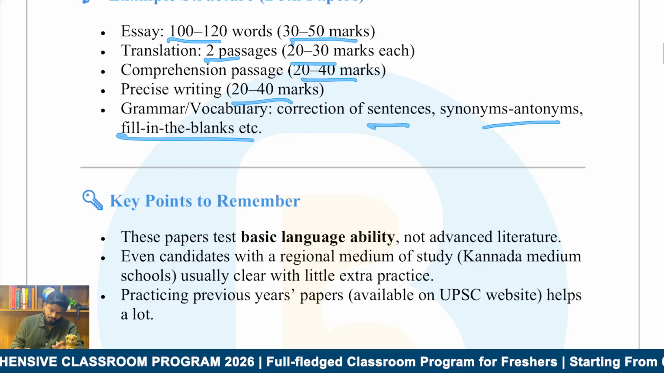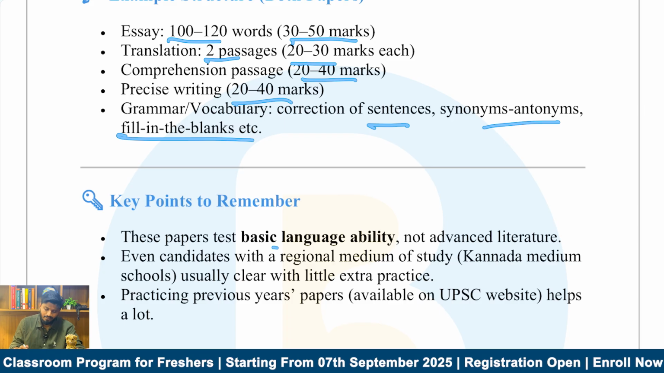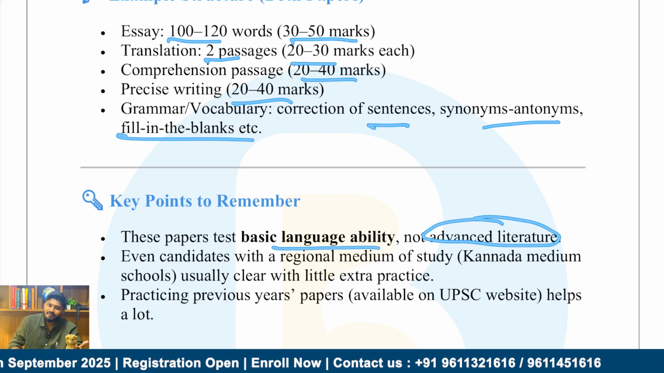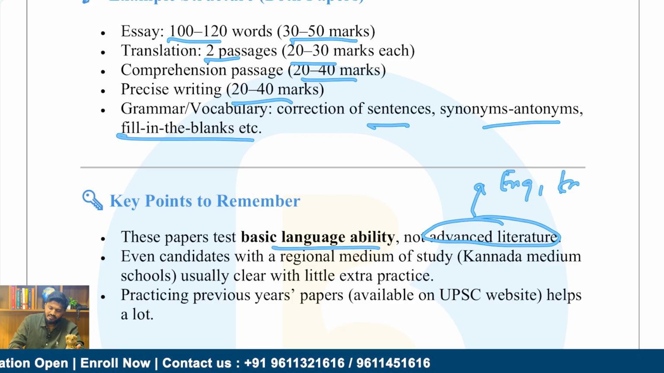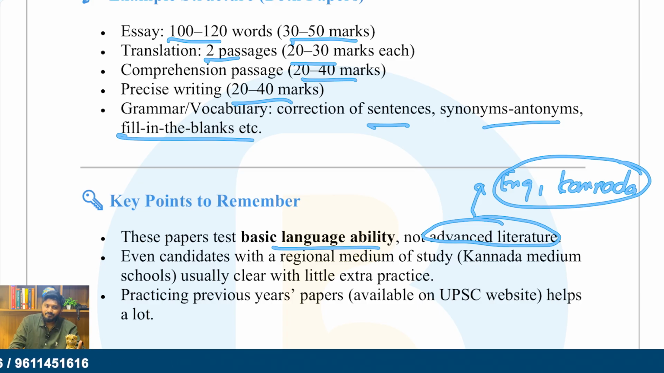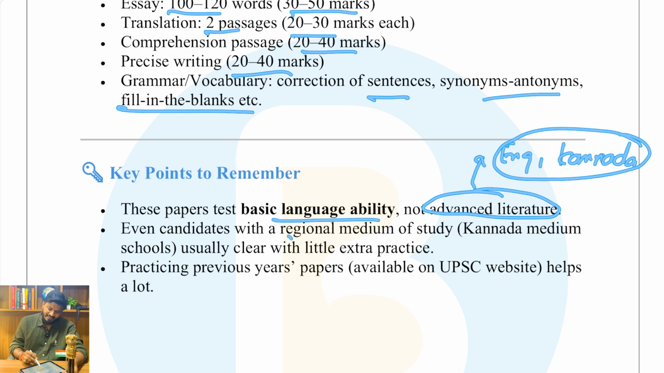Next, the key point to remember is that they want to test your basic language ability, and they do not want to test your advanced literature. For that they have another optional: English literature for English, and Kannada literature as an optional paper for Kannada. If they want to test your proficiency in literature, you would have to go for the optionals. Here they just want to understand your basic language ability. So even candidates from regional medium schools, that is Kannada medium, usually clear it with a little extra practice, and practicing previous year papers is enough for this one.